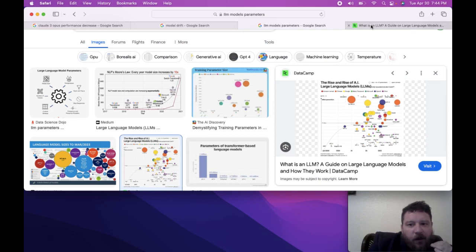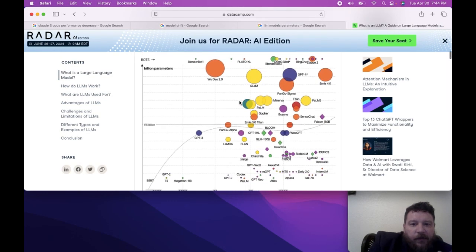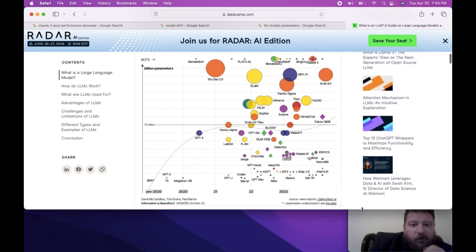I think this particular chart that we're looking at gives us the best representation of what we can be looking at with regards to models. There are a few things I want to point out here. The very first thing is that this starts pre-2020 and goes up to the modern day. If we go to pre-2020, we're getting off the chart on the bottom side, right?